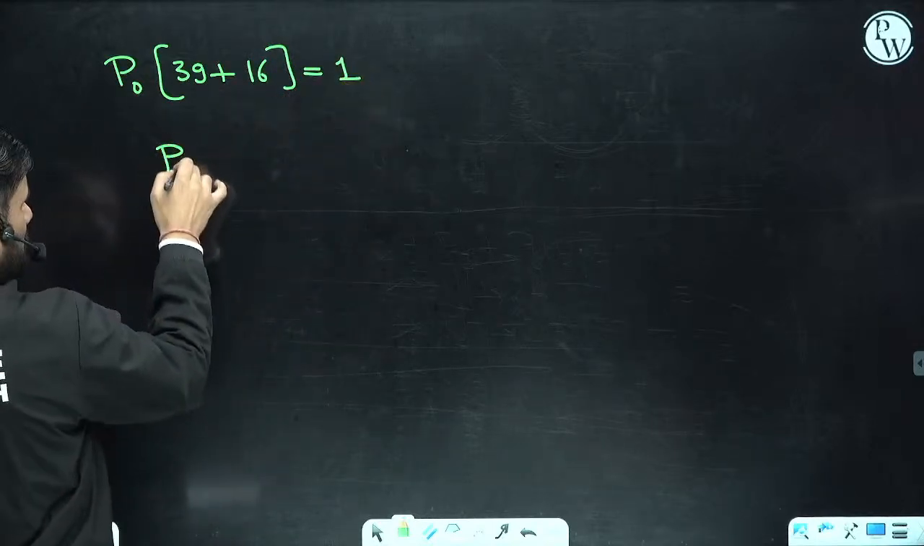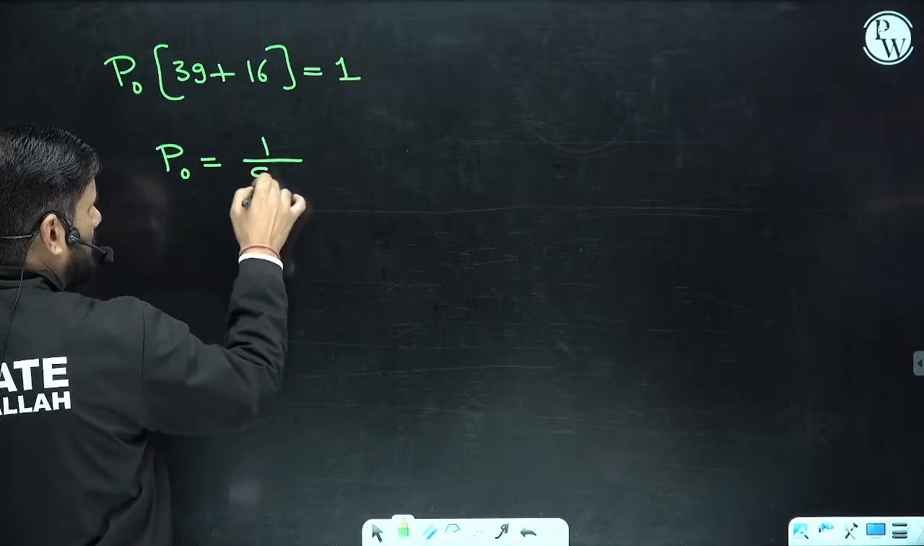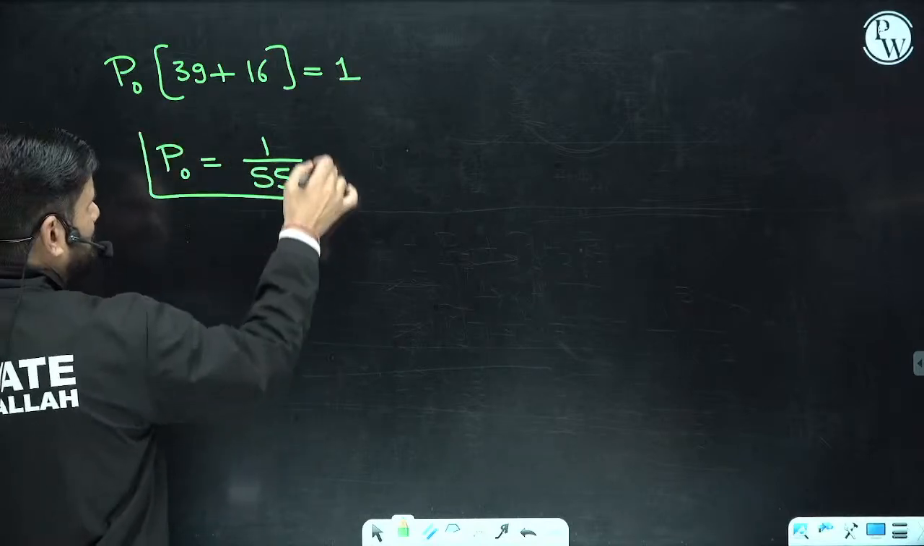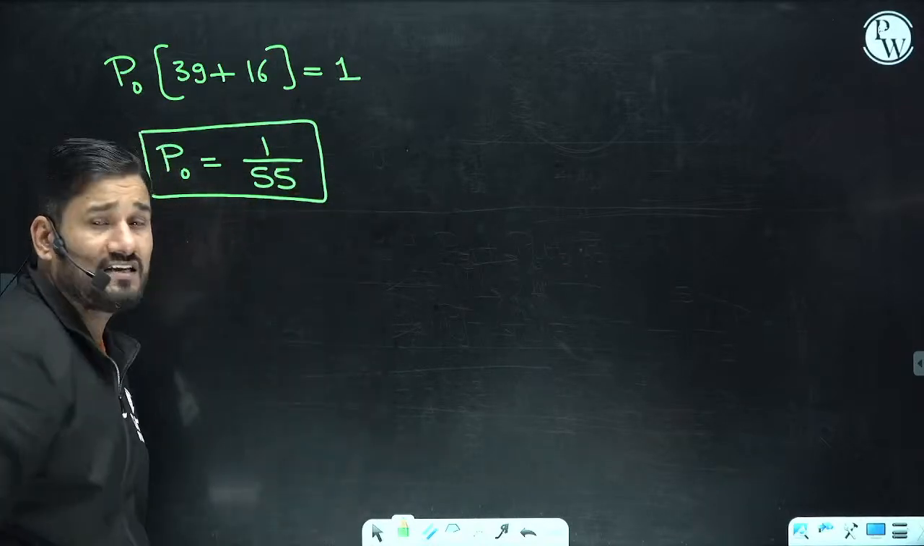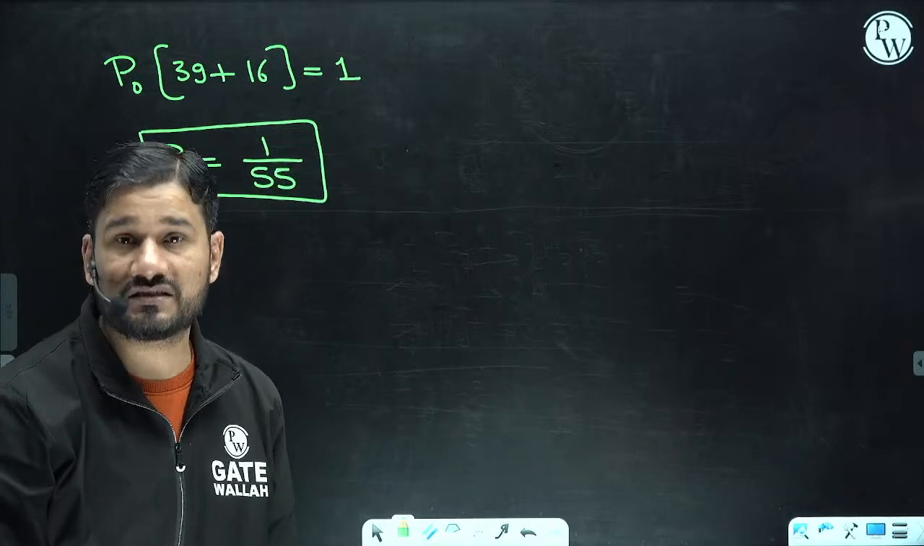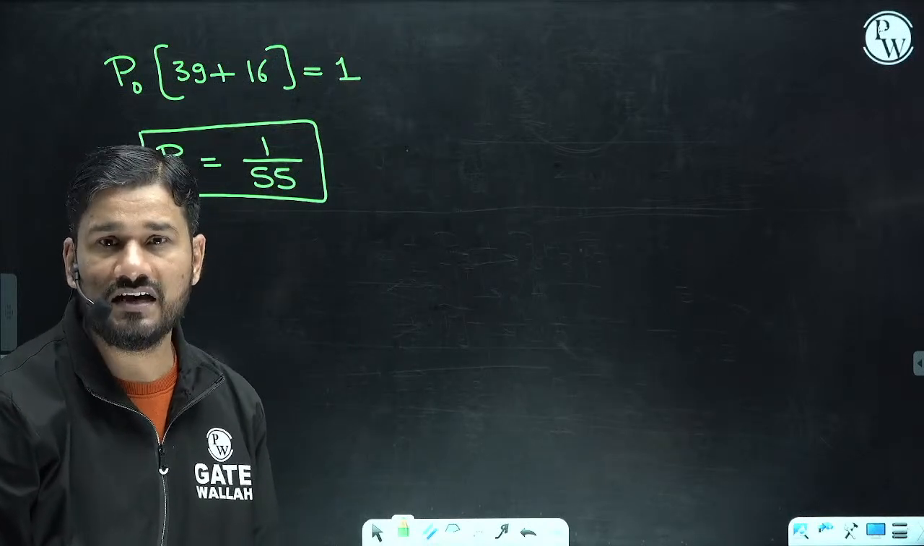So what is P naught? The value of P naught is 1 upon 55. So this is the probability that the person has not to wait for the service.